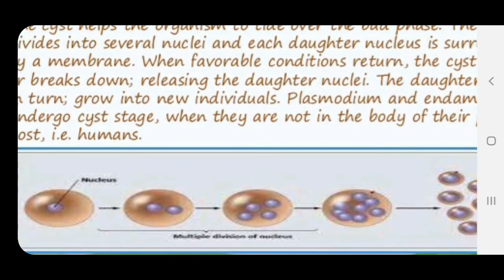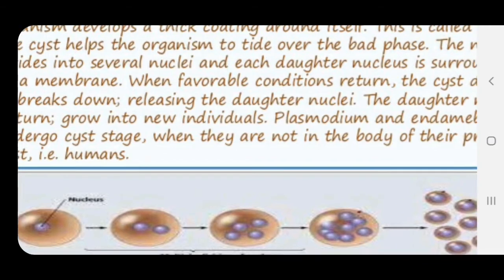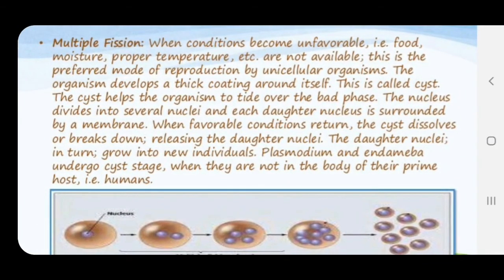The direct cyst formation. The nucleus repeatedly divides, multiple division of the nucleus takes place, and many nuclei are produced in the cell, and a hard covering forms. See here, the light orange color coating is shown over here. This is called the cyst, and this cyst helps the organisms to tide over the bad phase, acting as a protection for them.